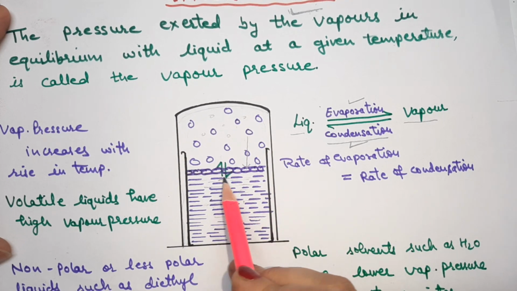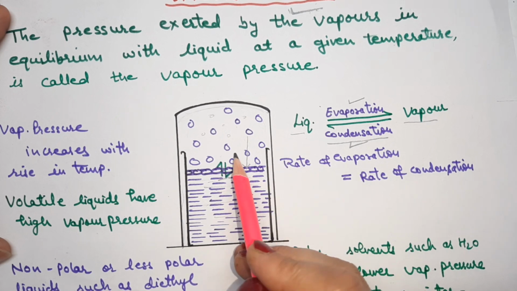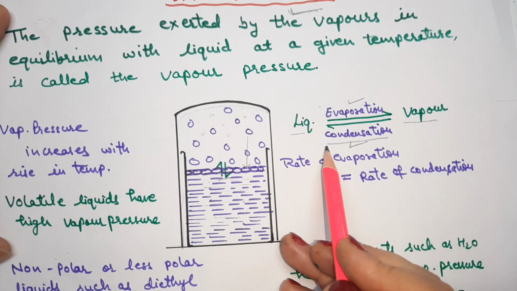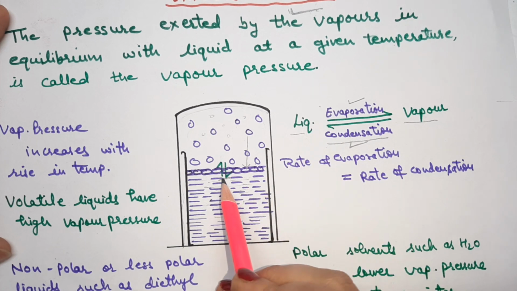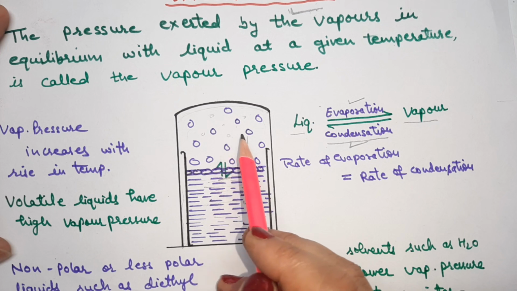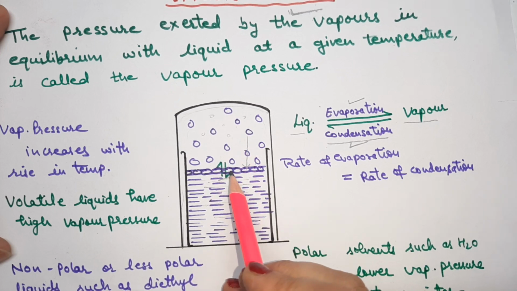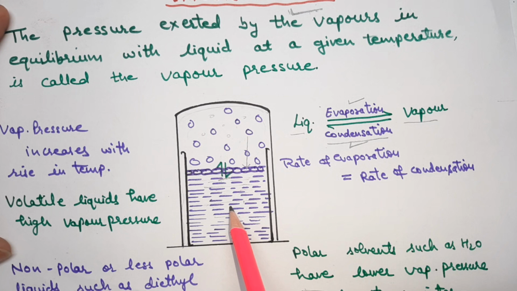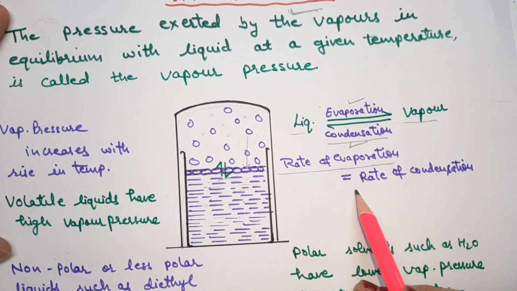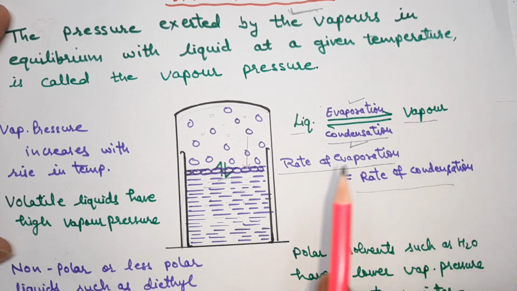So after some time, an equilibrium gets established between evaporation and condensation, meaning the amount of vapors leaving the surface of the liquid and the vapors striking the surface and coming back to the liquid becomes equal. So the rate of evaporation becomes equal to the rate of condensation.